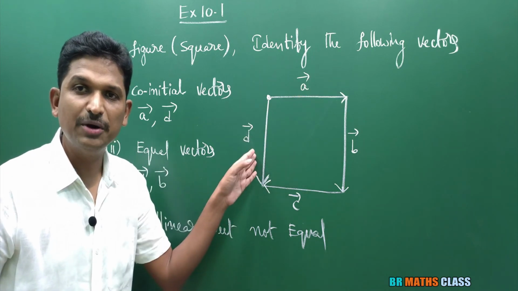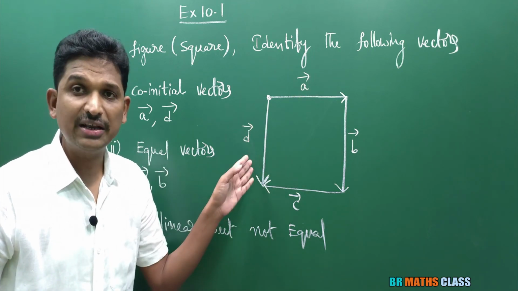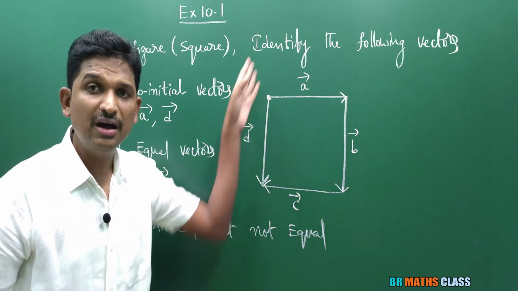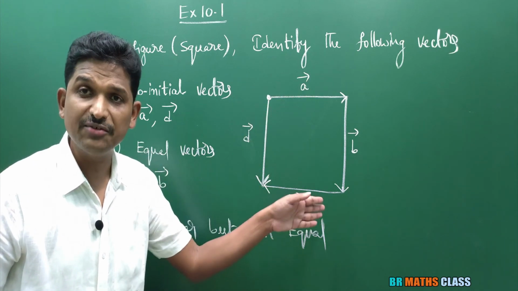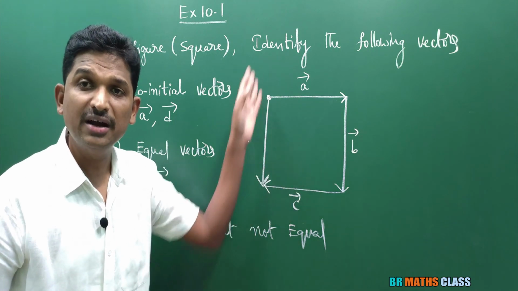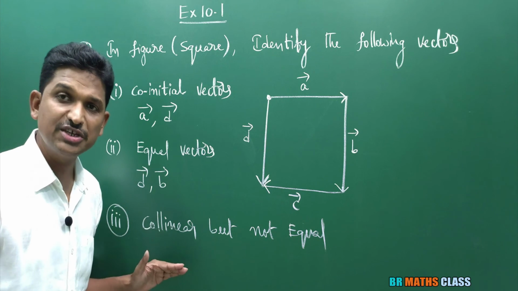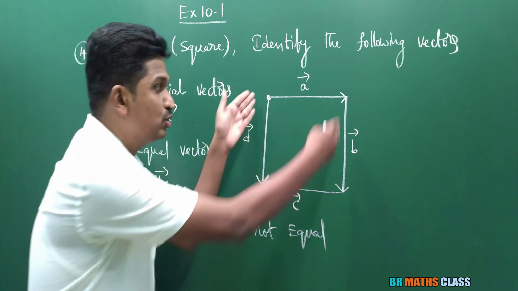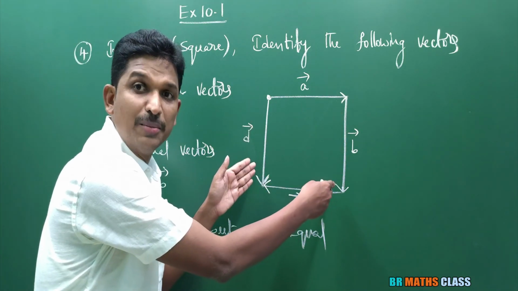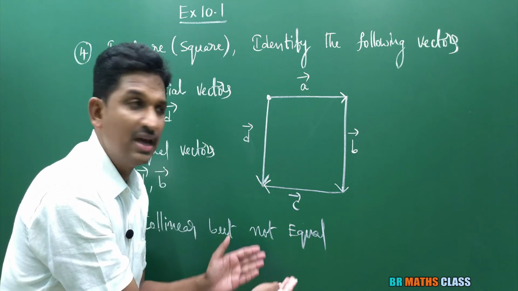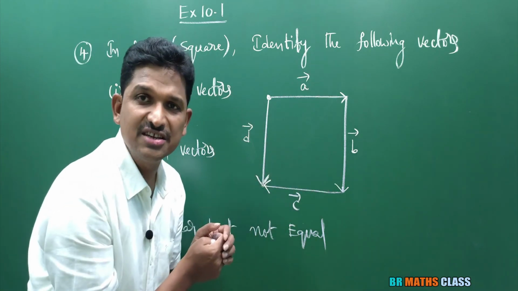B bar, D bar are the parallel vectors. You know that collinear vectors are also known as parallel vectors. B bar, D bar are the collinear vectors. But here B bar, D bar are equal vectors. In the question they are saying the vectors which are collinear but not equal. Actually these are collinear vectors, but in the question they are saying collinear but not equal. As these are equal, I cannot consider these two.